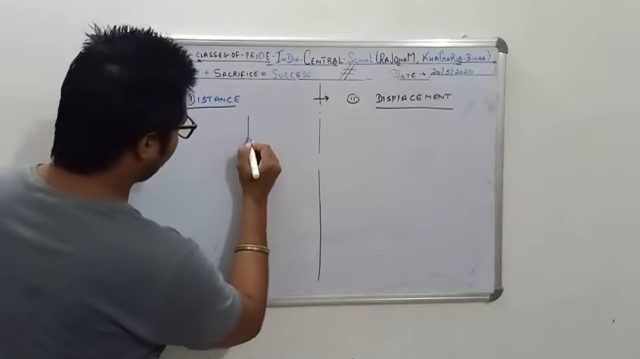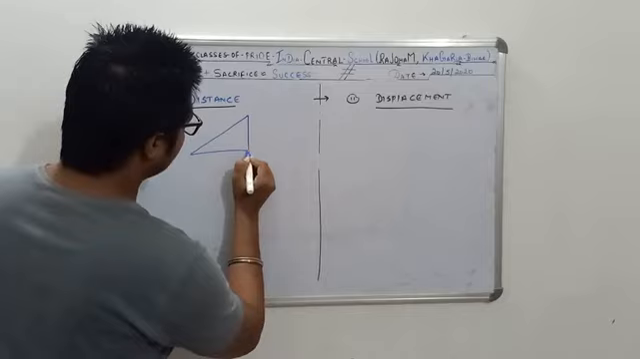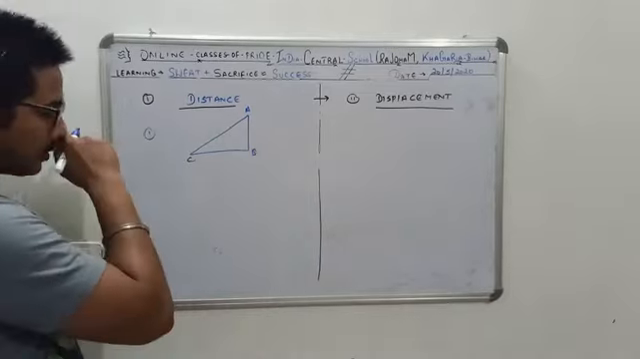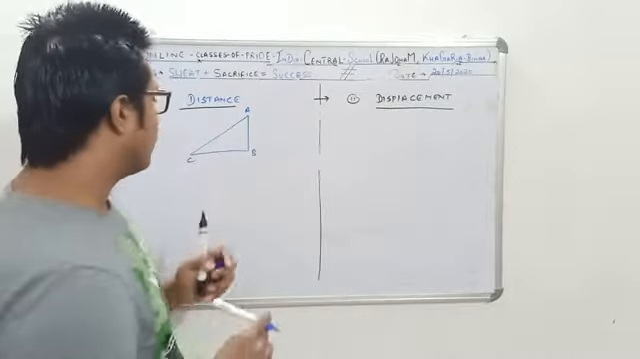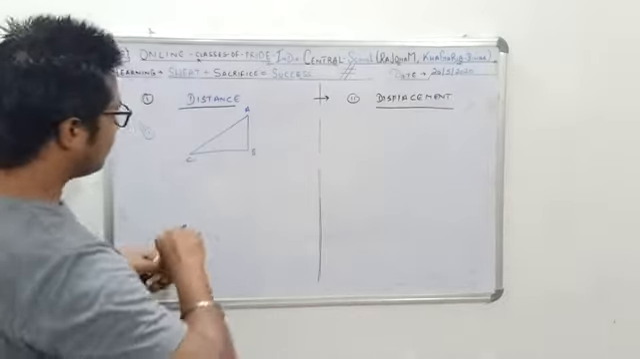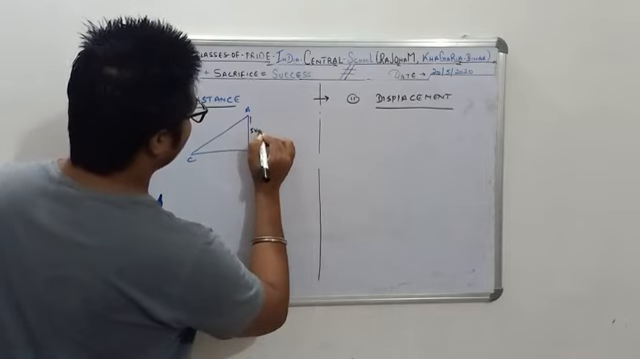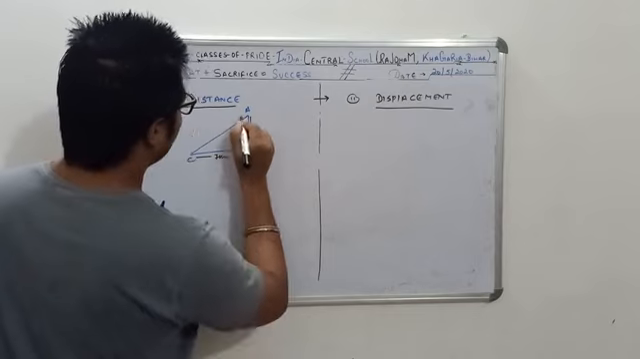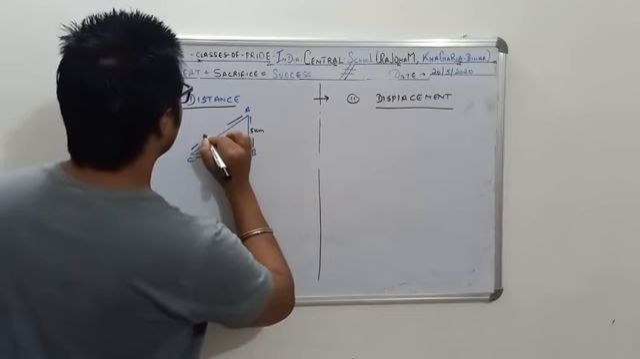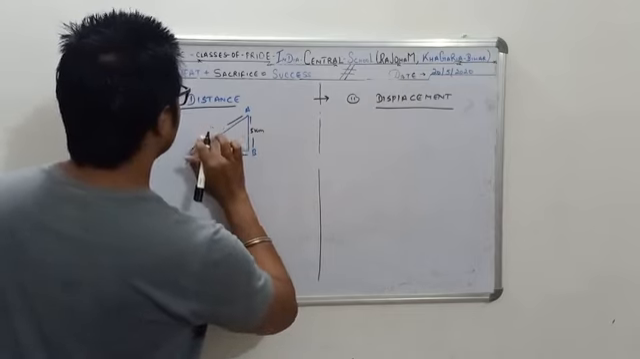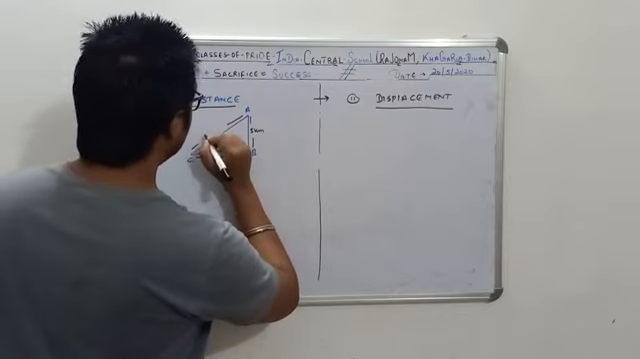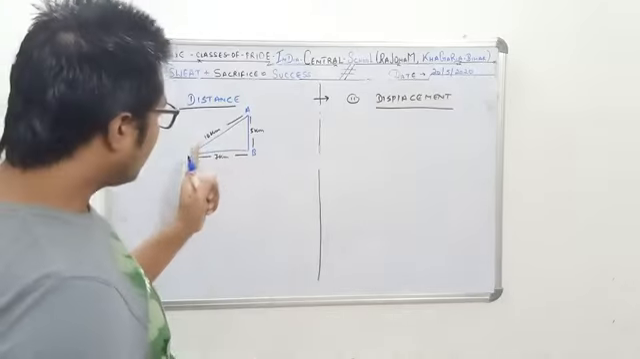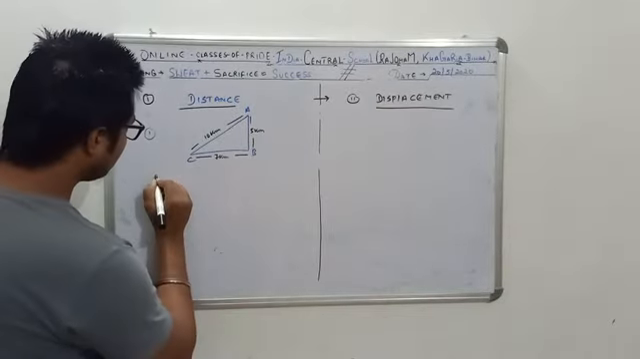Suppose this is A, this is B, this is C. So this is a right angle triangle. Now suppose this is say 5 kilometers, this is say 7 kilometers, and this is say again, or we can take it as 10 kilometers. Now if I tell you to find the total distance, the first question is